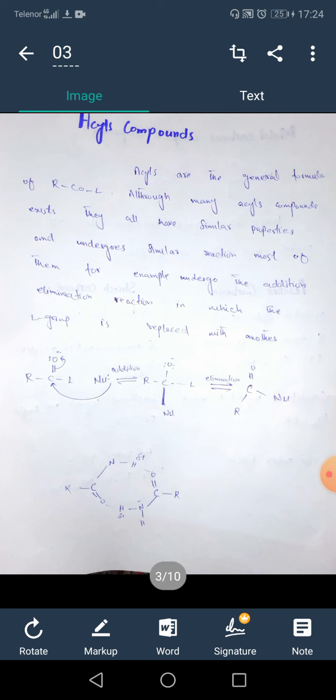Now, acyl compounds have different properties such as acidity, basicity and boiling points. Take the example of amides, which have a high boiling point because the oxygen atom is attached to hydrogen and nitrogen is partially positive, attached to the hydrogen. That is the reason for the high boiling point of these molecules.